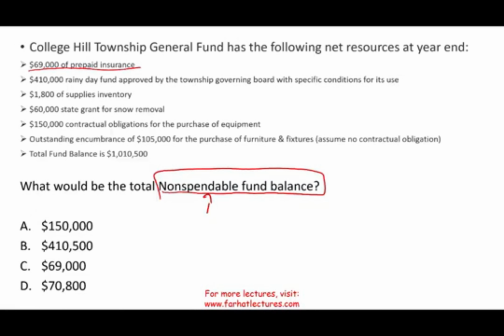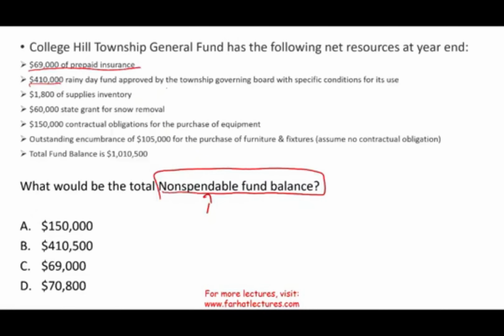Would that be considered a part of operating the government? Of course. Why would you prepay for the insurance? You want to insure the vehicles, you want to insure the building in case something happened. I would say prepaid insurance is a non-spendable fund balance.